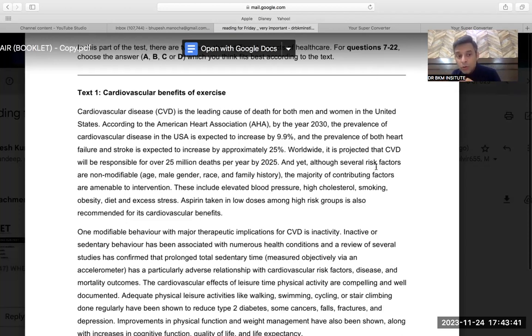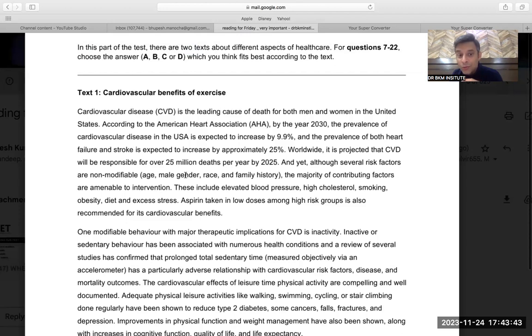And yet, although several risk factors are non-modifiable, like age, gender, family history, which cannot be changed, the majority of the factors always... I was just teaching you, I did not record it in the last question. I was telling you in the last question as well, when we did the question on new visibility, the word new is very important. In these cases, the word over is very important. The word increase is very important. Then the word majority is very important. These words tell you, they will play with you on these kinds of words. So the majority of